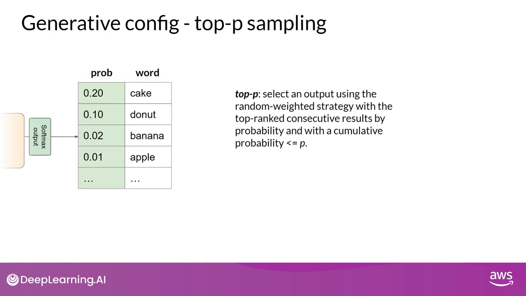Alternatively, you can use the top P setting to limit the random sampling to the predictions whose combined probabilities do not exceed P. For example, if you set P to equal 0.3, the options are cake and donut, since their probabilities of 0.2 and 0.1 add up to 0.3. The model then uses the random probability weighting method to choose from these tokens. So with top K, you specify the number of tokens to randomly choose from, and with top P, you specify the total probability that you want the model to choose from.